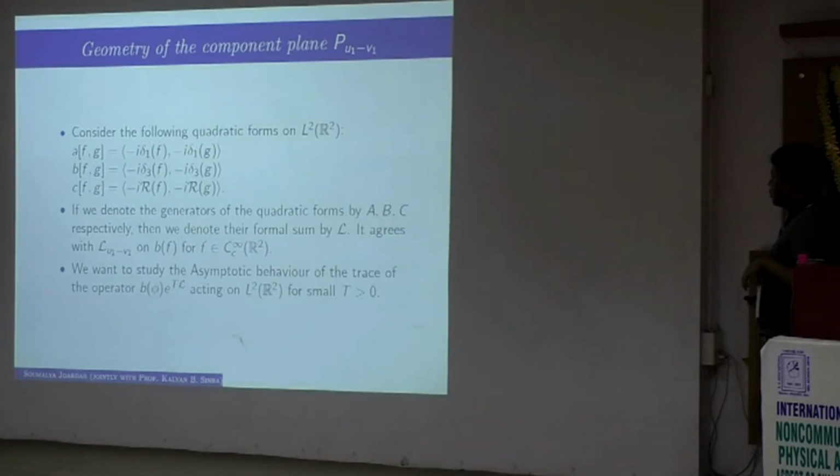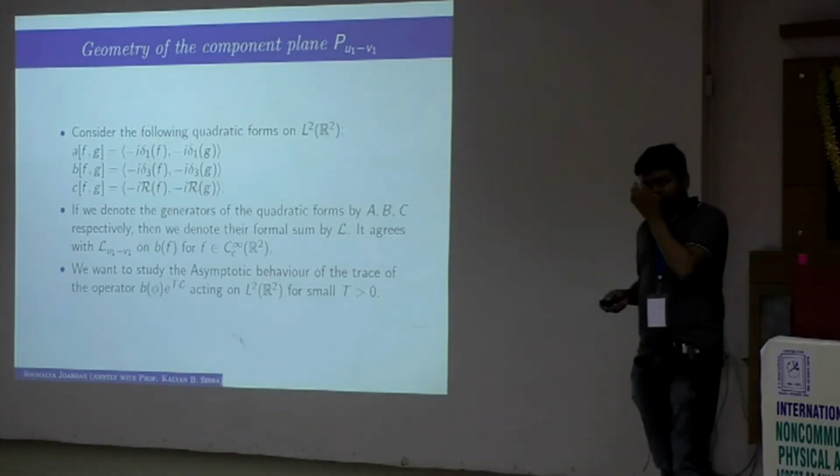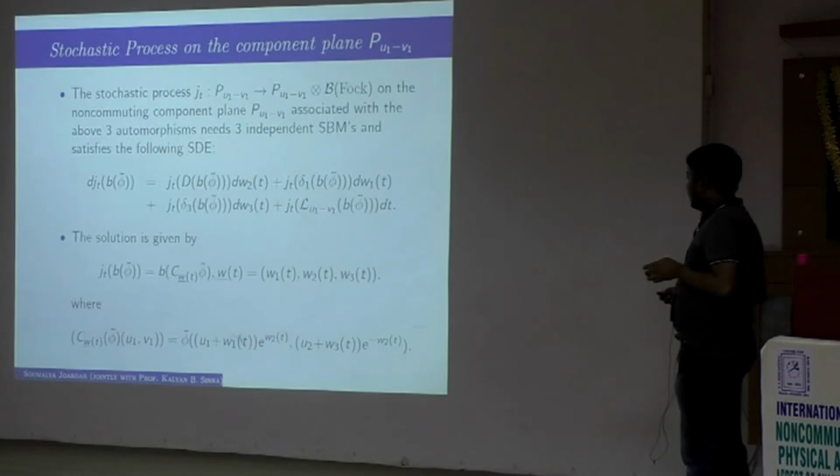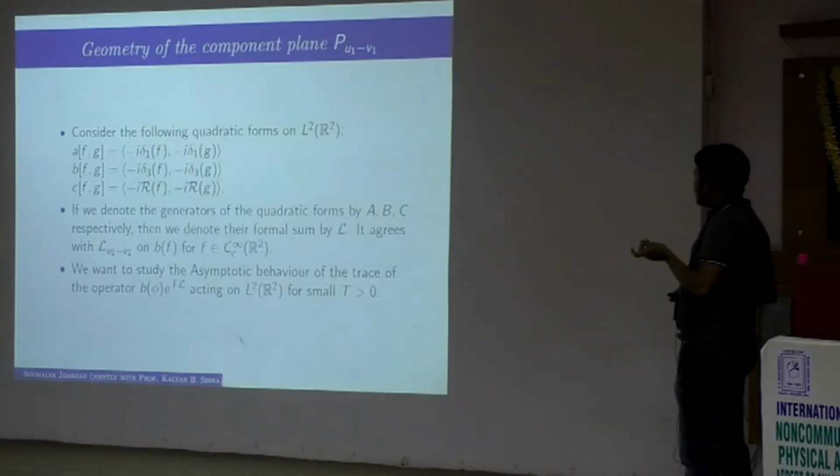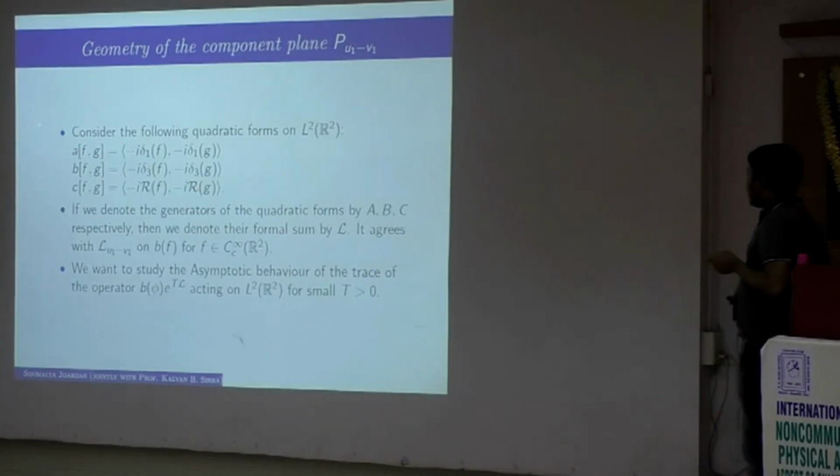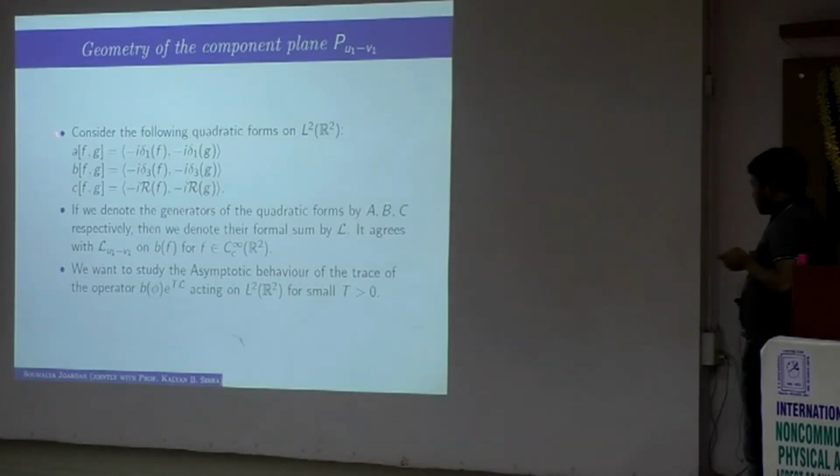To study any geometric property, as we know, we have to represent the operator in some Hilbert space to study its spectral property. So what is the Hilbert space? We want to represent the restricted Lindbladian. It is L2R2, and in L2R2 we can define 3 quadratic forms given by the inner product of those derivations, if you remember, and these quadratic forms will generate the operators A, B, C, delta 1 square, delta 3 square, and R square, and the formal sum we take to be L.